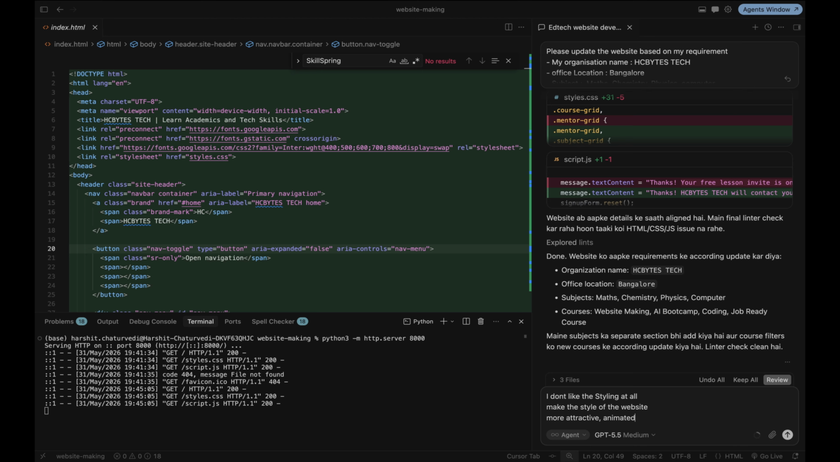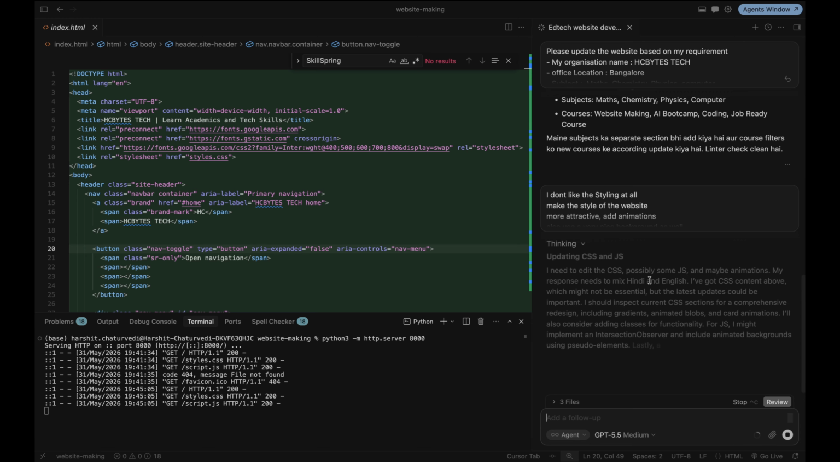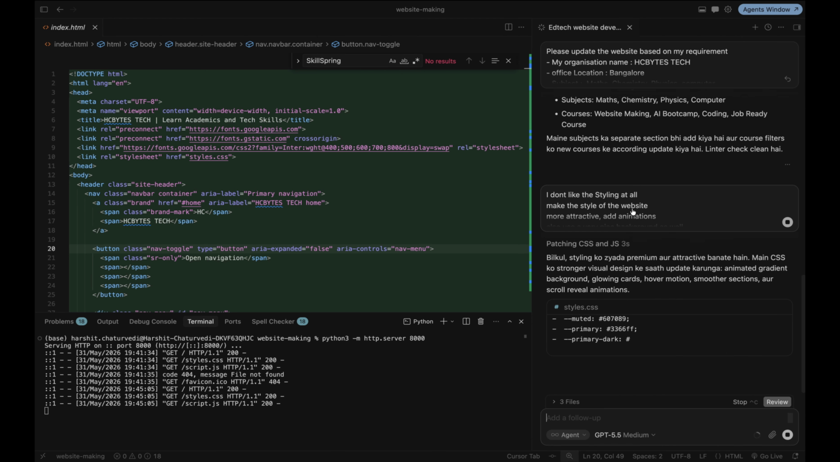animated, add animations, also use a very nice background as well. So I click here, what happened, next move, in the next move it can able to generate a website, it can able to update my current file structure. So it is thinking, what can I do.